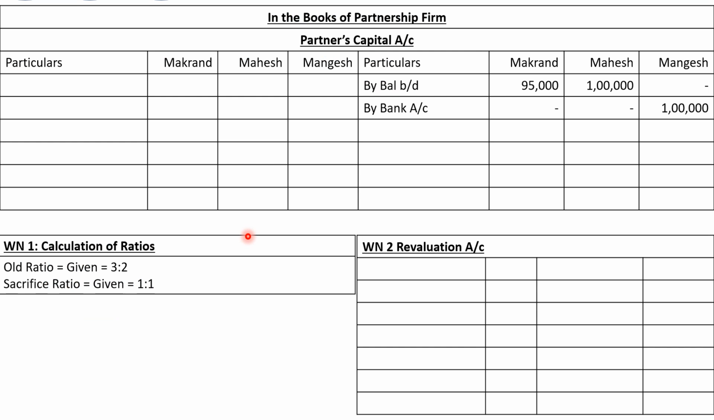There are two entries under premium method. First entry is cash is coming in or bank is the receiver and goodwill is being sold. So first entry will be bank account debit to goodwill account. I repeat, first entry is bank account debit to goodwill account.